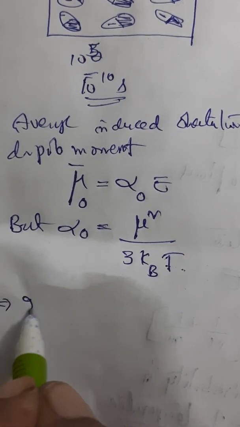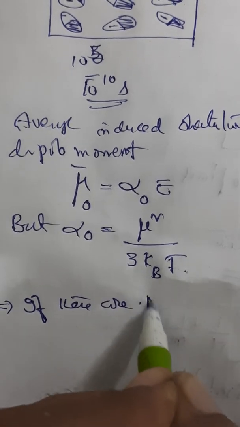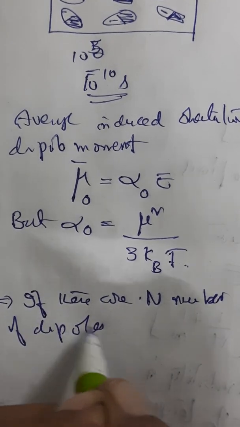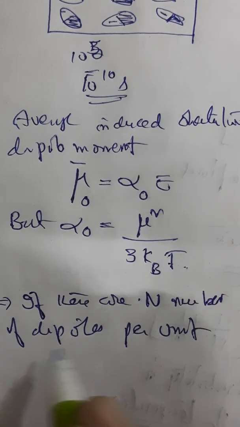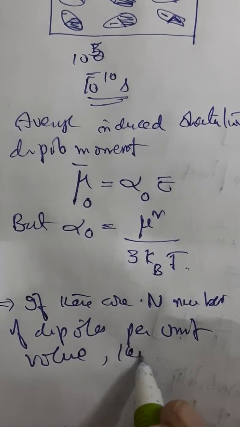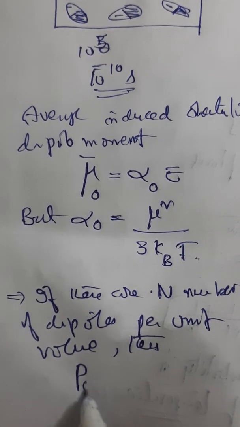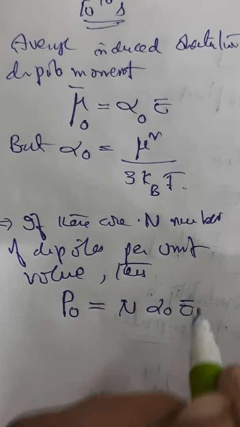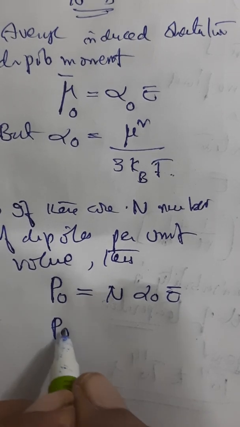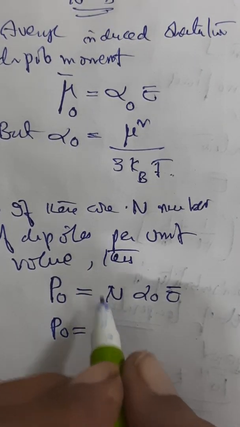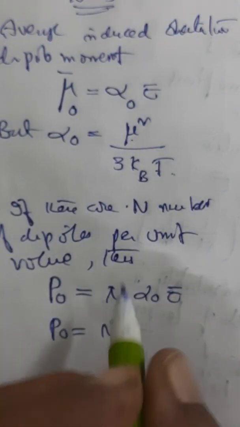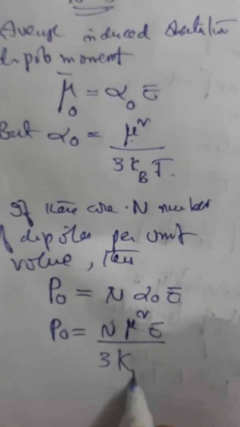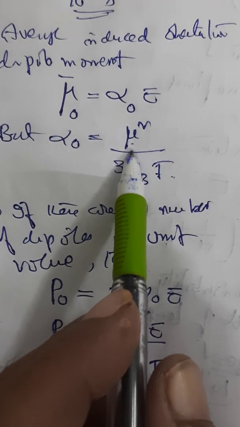Suppose there are n dipoles per unit volume, then you can calculate orientation polarization as P naught equals n alpha naught E. Also P naught, you can substitute alpha naught here, so n mu square E by 3 kBT. So for alpha naught I substituted this value.